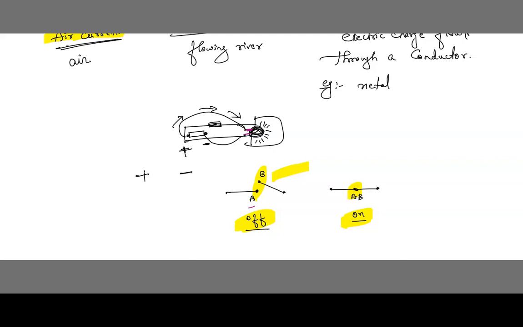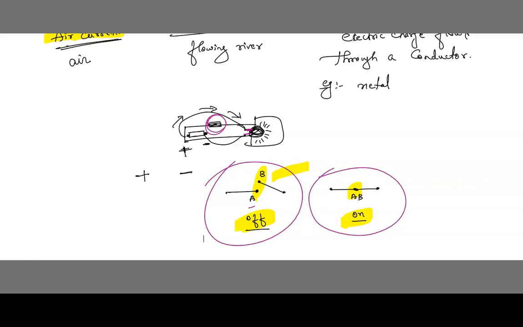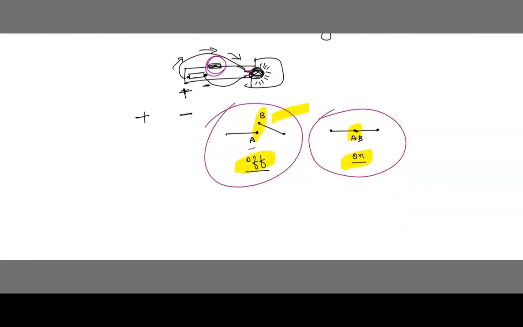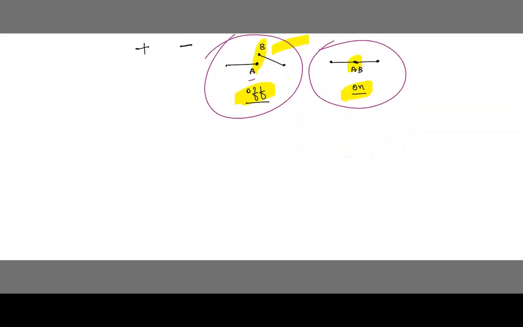Understood? So this is called a switch. Actually here we have a switch. The switch will make a conducting link between the cell and the bulb. So how can we define a switch? What is a switch, or what is the function of a switch? What will the switch do, children? What is a switch?